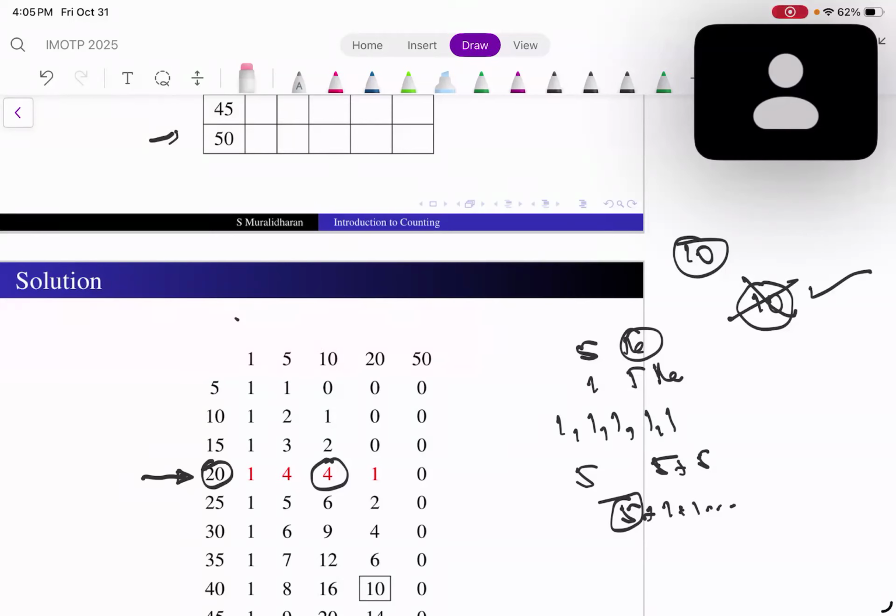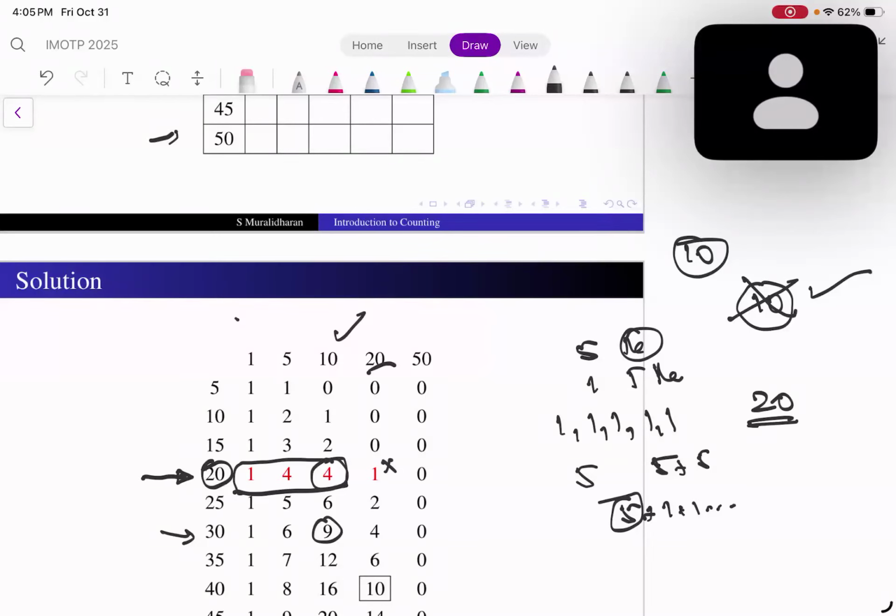Now let's look at this, for instance, 9. How do I get 9 here? I am giving change for 30 rupees. One 10 rupees is already given. So what's the remaining number? 20 rupees. How many ways can I give change for 20 rupees? I can get it from here. Note that I can't add this one because that will use 20 rupee notes.